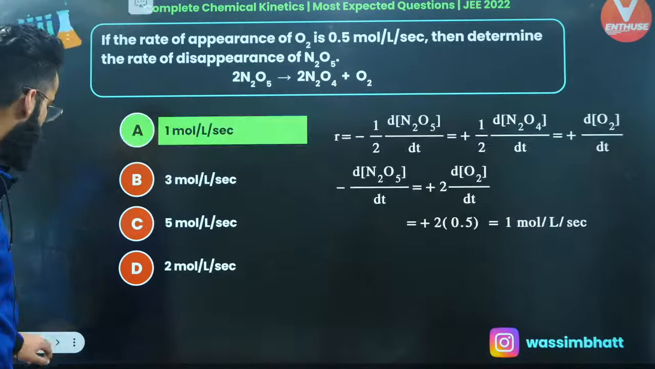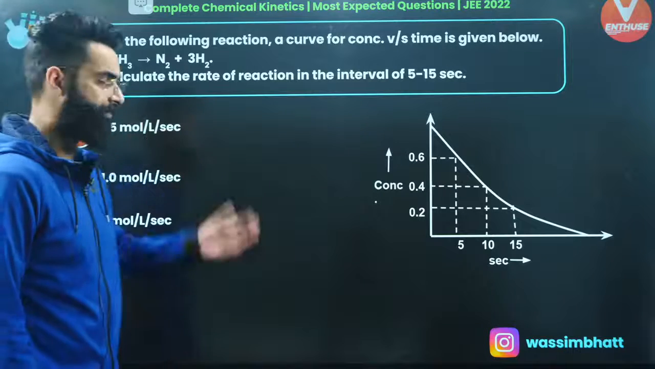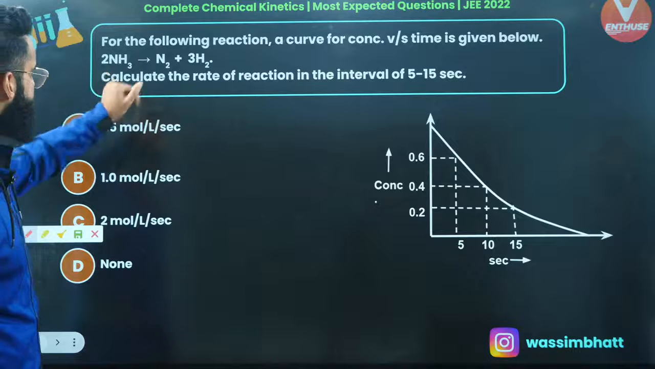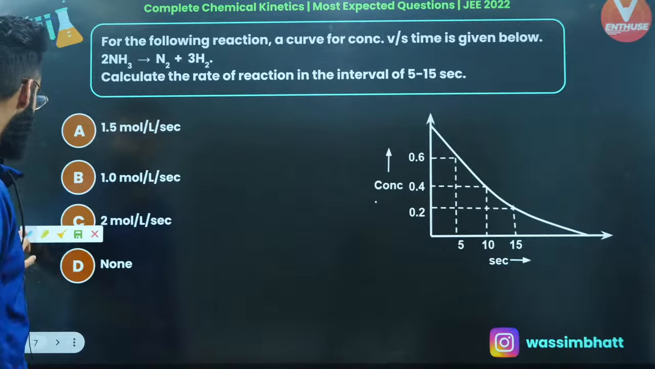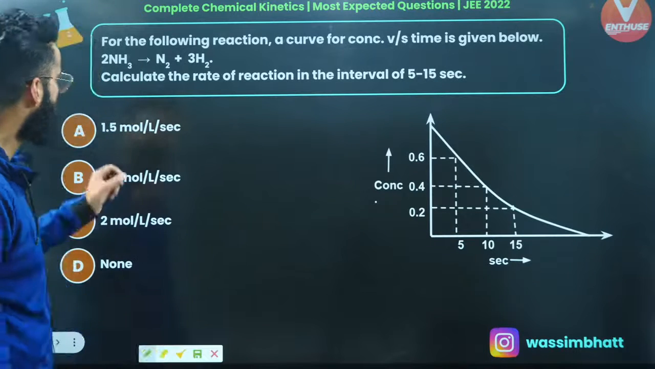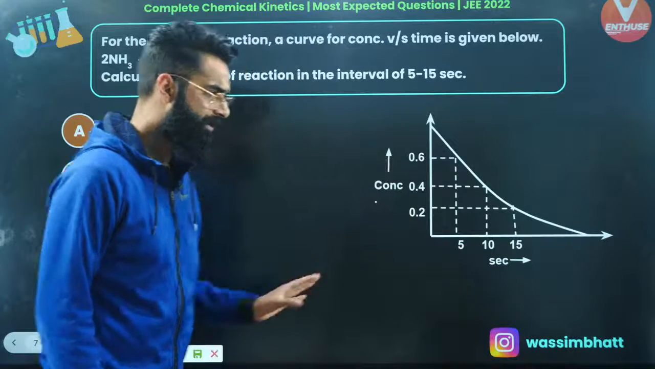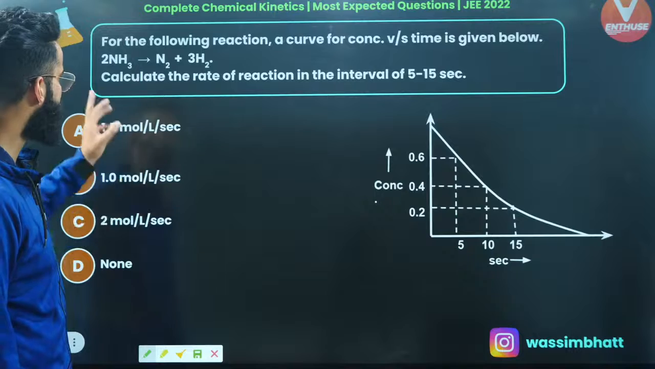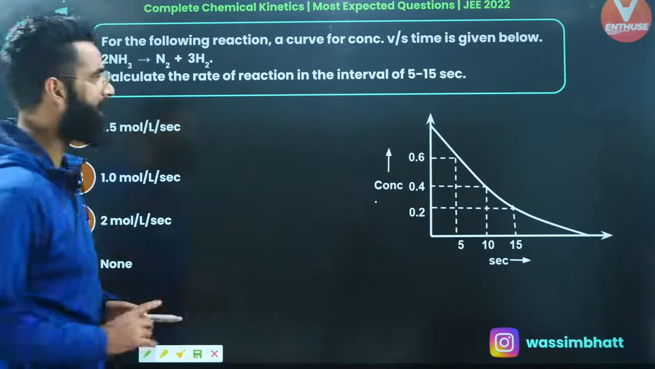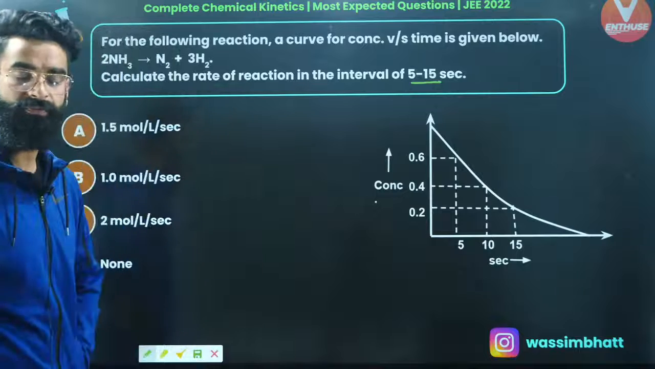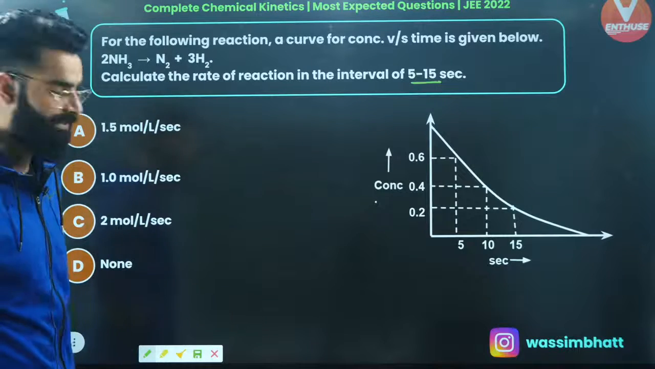Perfect, guys. So let's move on to one more particular question. Look at this one. I'm given a reaction that is 2NH3 gives N2 plus 3H2, right? This is the reaction that's given to me. What do I need to calculate exactly? I'm given the concentration versus time curve as well. For this particular question, I'm supposed to calculate the rate of reaction in the interval 5 to 15 seconds.